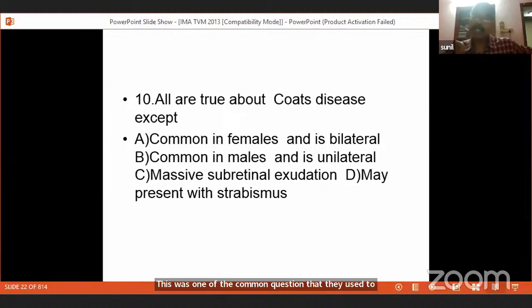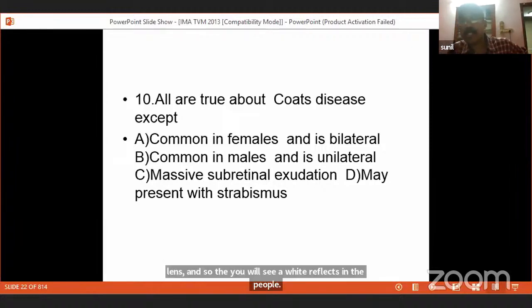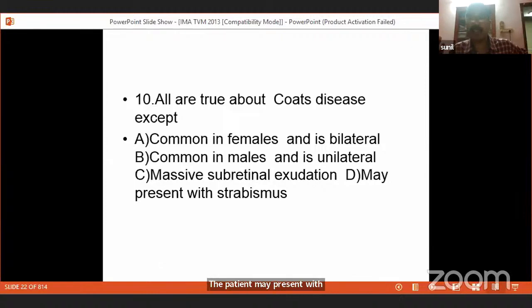So Coats disease is common in males and is unilateral and is due to angiomas in the retina which will leak subretinally, causing retinal detachment. The retina comes anteriorly and occupies the space behind the lens, and so you will see a white reflex in the pupil. The patient may present with a strabismus, or with a white reflex of the pupil. When somebody takes a photograph of the child, you will see the retro-illumination in some pupils while the others show a white reflex.